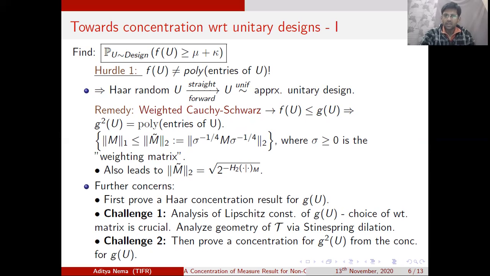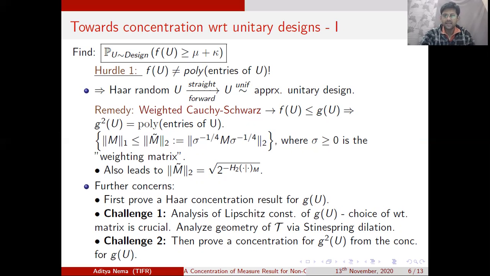So first of all, we need to do a Lipschitz analysis, or we need to find a Lipschitz constant of the function g, which is a non-trivial task. So this will be the first takeaway when you read the paper: how do you come up with the Lipschitz constant of the function g? In order to do this, we really have to look at the geometric behavior of the superoperator tau by appealing to its time spring dilation.